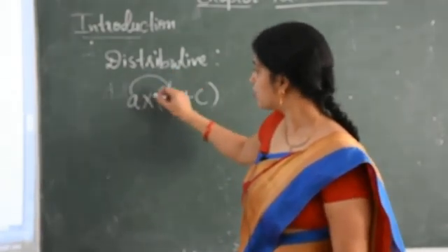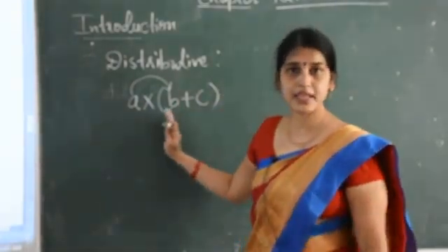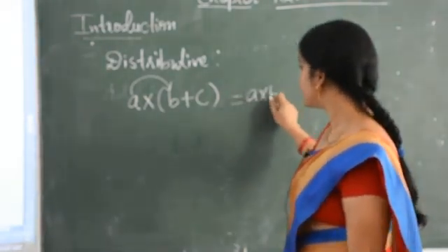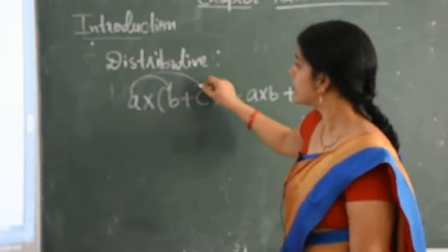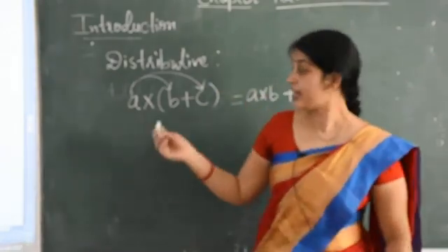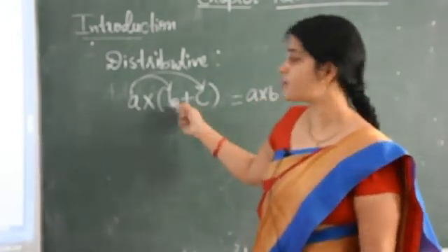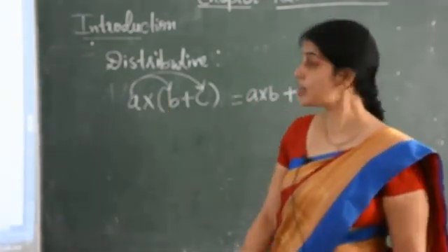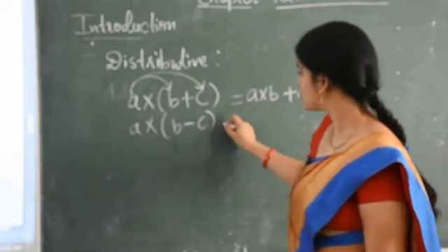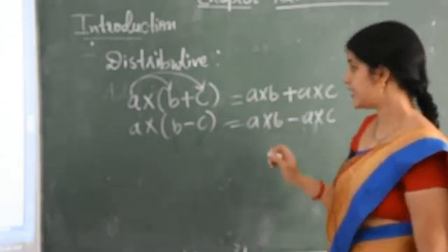Here a is multiplied by both, by b as well as by c. So it is equal to a into b plus a into c. This is known as the distributive property, and it works for both addition and subtraction. In subtraction, here b minus c, so also a into b minus a into c.